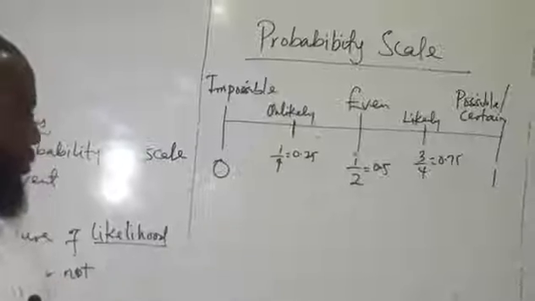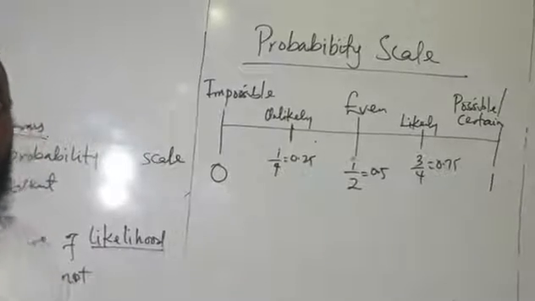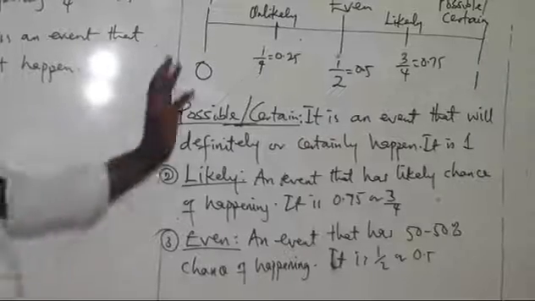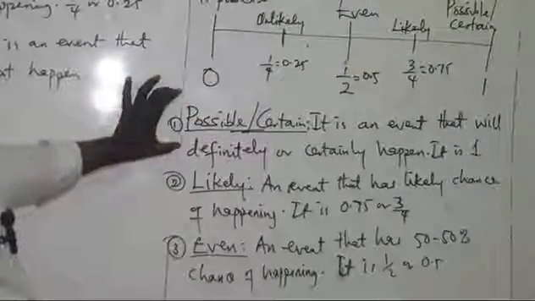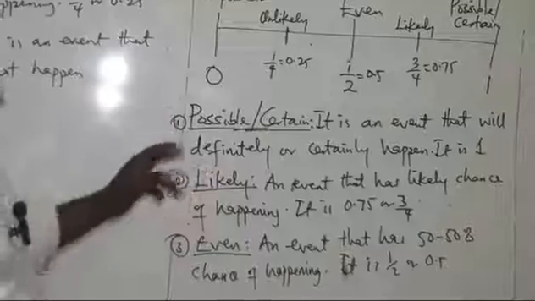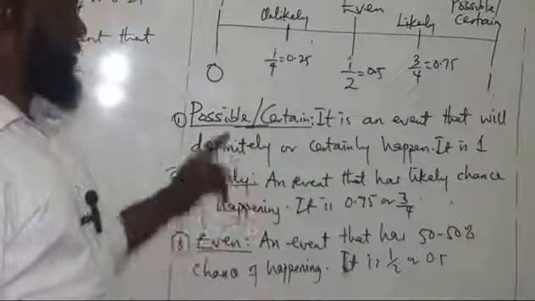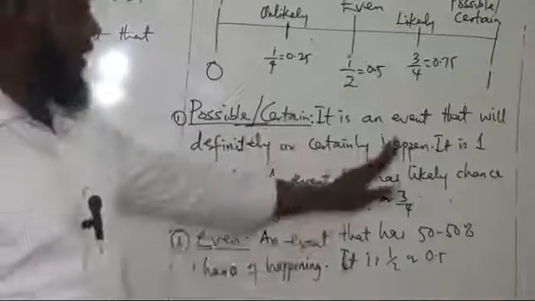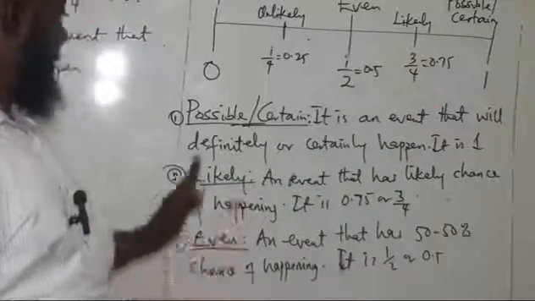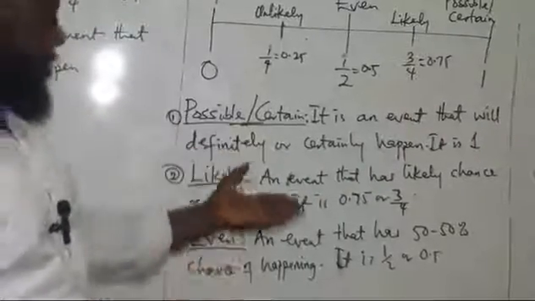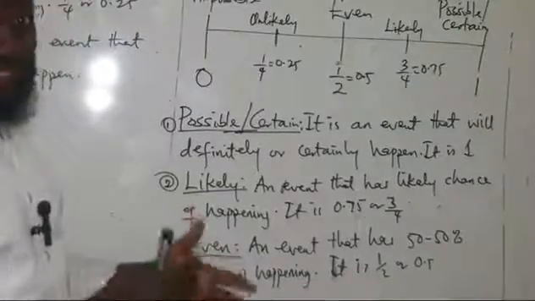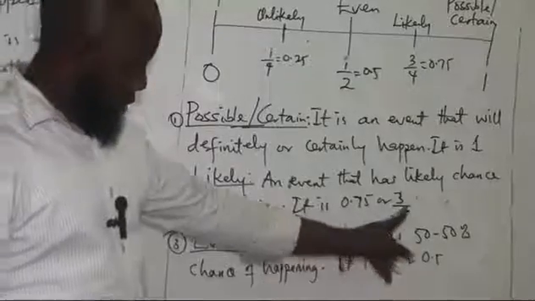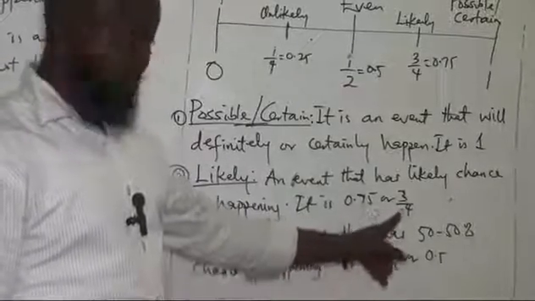So let me quickly write down. Pause the video now, then I'll write it on the board. So that is that. As you can see now, so certain. That is, it is an event that will definitely or certainly happen. So it has a probability of 1. Then likely, which I've explained, an event that has a likely chance of happening. That is, it is very high. That's why it's 0.75, 75%, or 3/4.